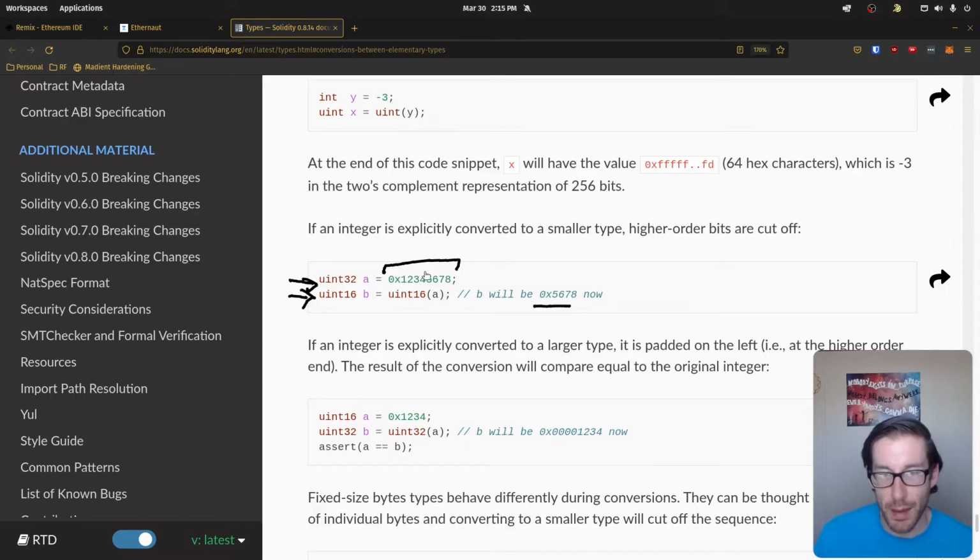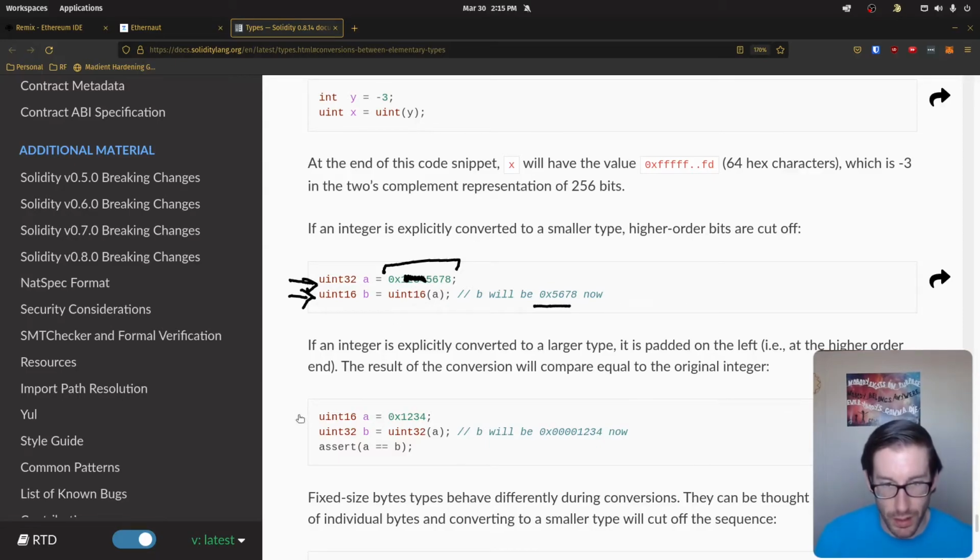And what's happening here is when you cast something down from a higher uint to a lower uint, it's going to chop out the first portion of that section. So it's just going to be 0x and then the remaining half of that. Instead of the first half, we're taking the second. And that's kind of the casting downwards, and that's what happens there.